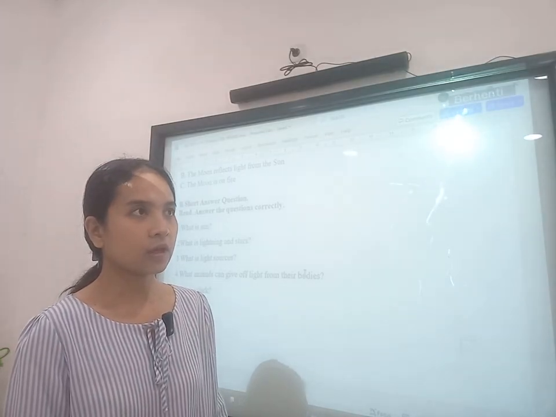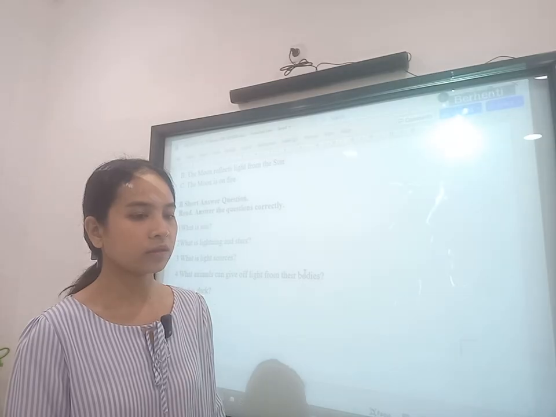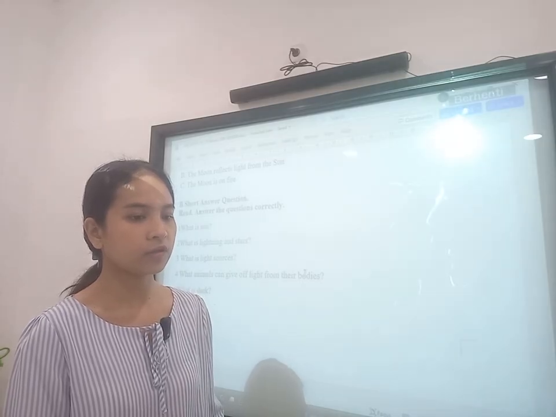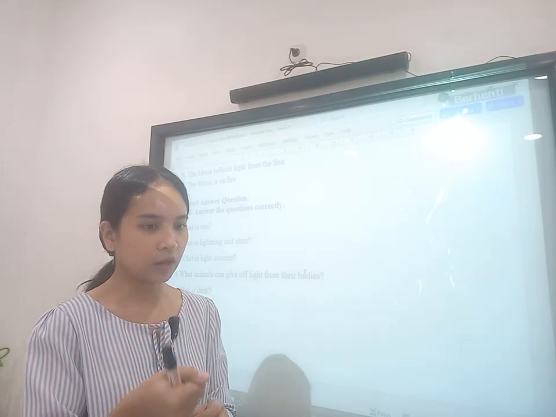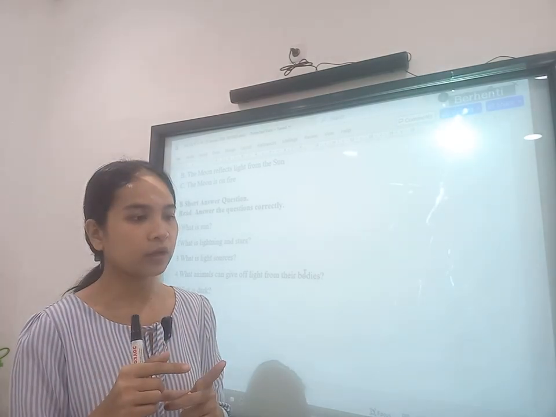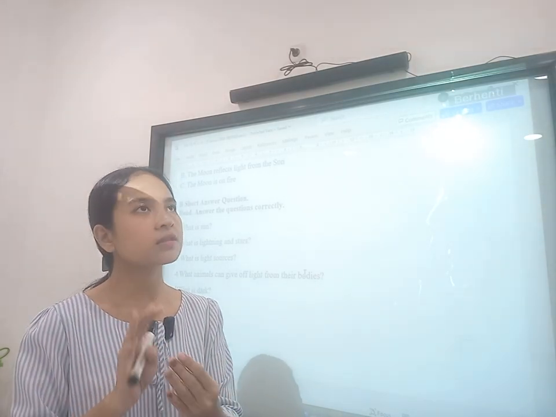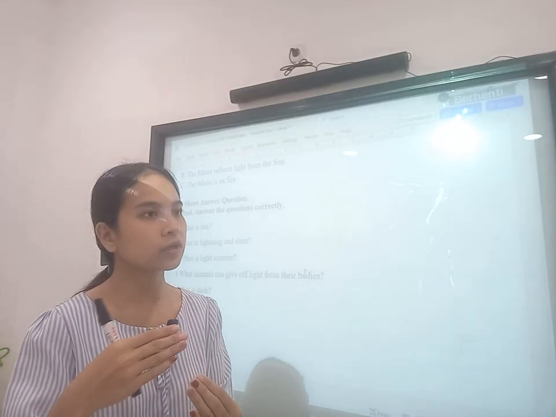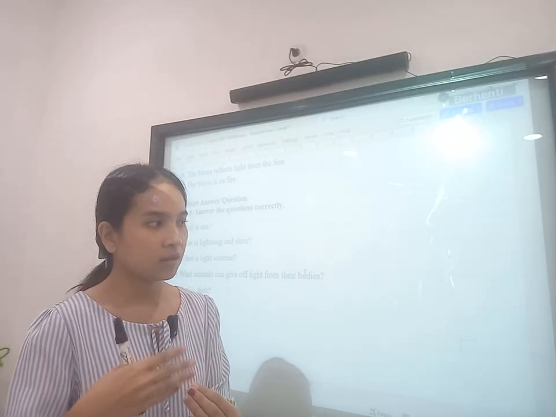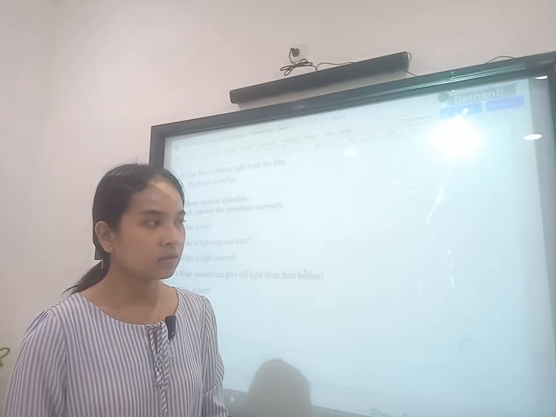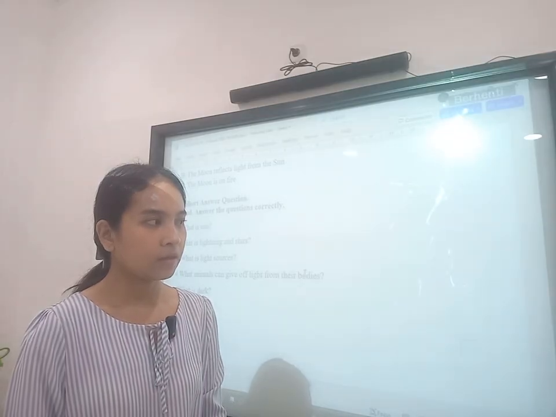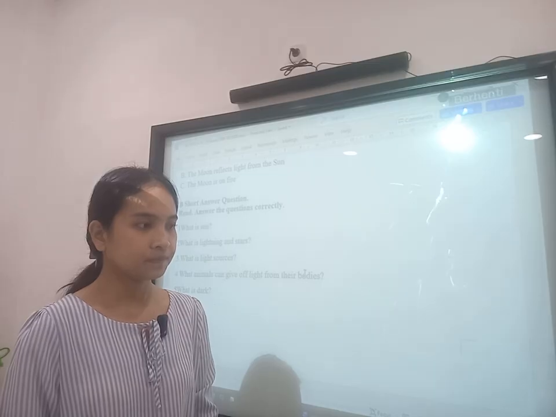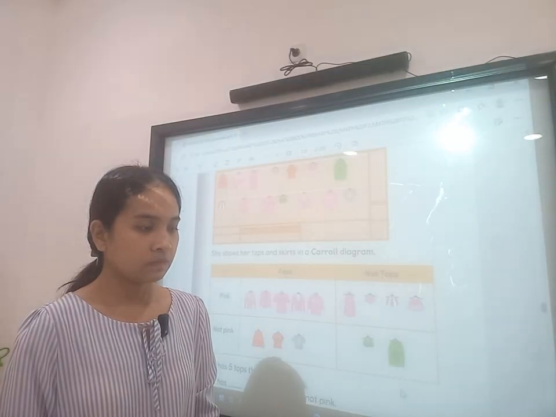And for the transparent glass, to see the characteristic of the transparent object, when the students put the flashlight to the transparent glass, the light can go through the transparent glass. And the tissue is supposed to be translucent. Okay, I think it's clear for this project.